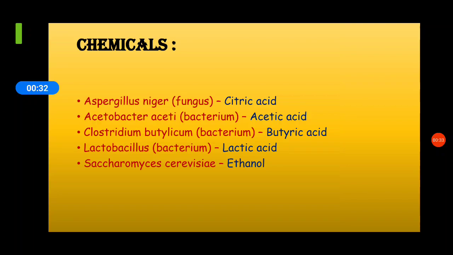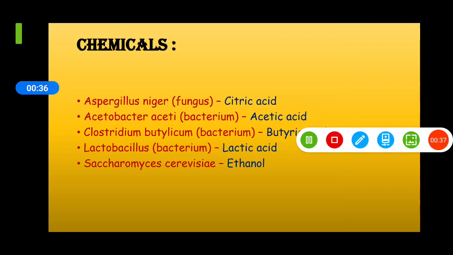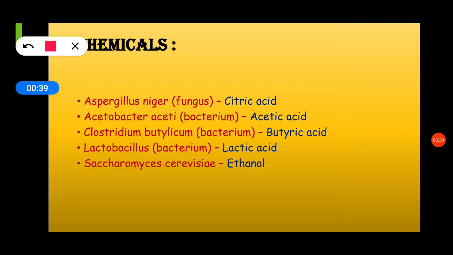Microbes are also responsible for the production of some important chemicals: citric acid, acetic acid, butyric acid, lactic acid, ethanol. These chemicals are produced from different types of microbes.